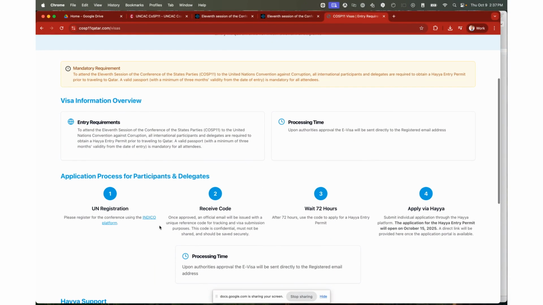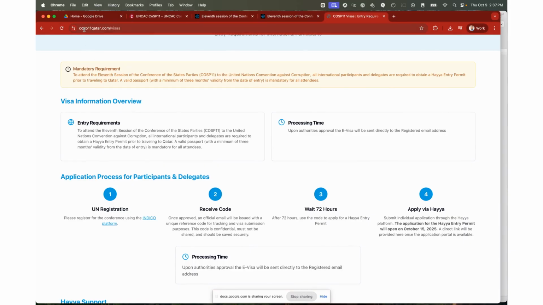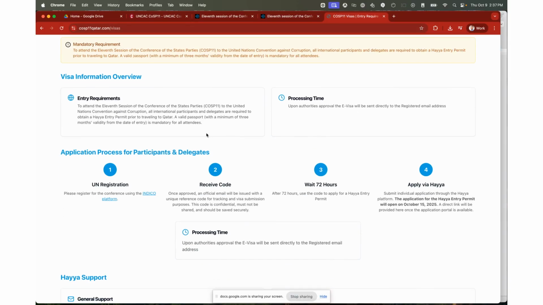And more information on that process you find on the Qatari COSP11 website, cosp11qatar.com/visas. This tells you everything you need to know about applying for the Hayya entry permit. That is, so to say, the visa that everyone who participates in the conference will have to acquire.